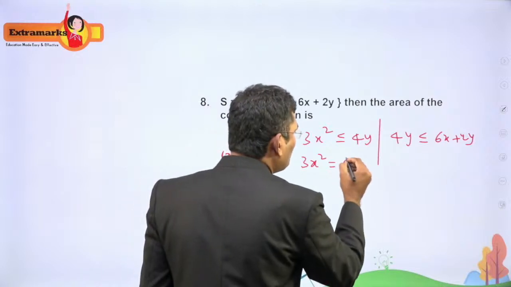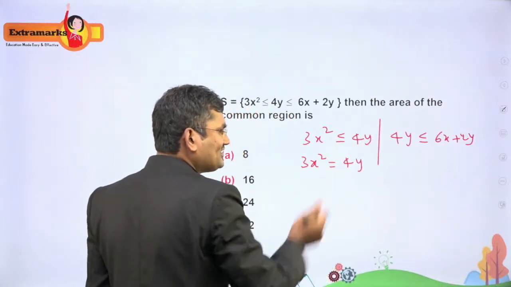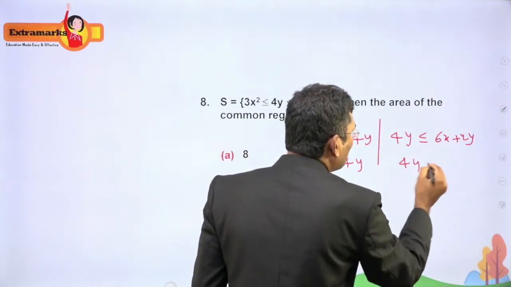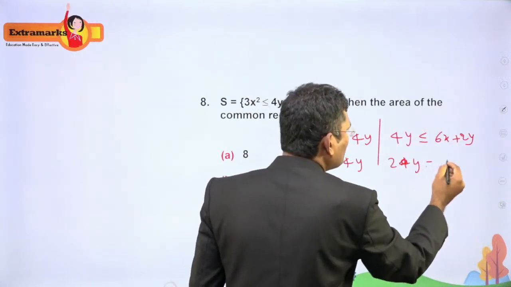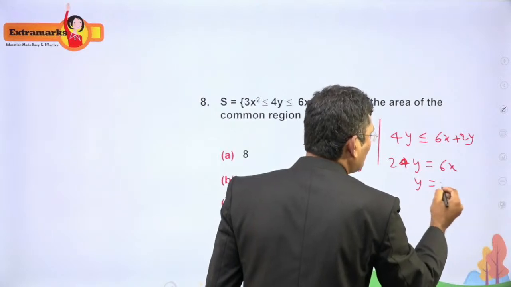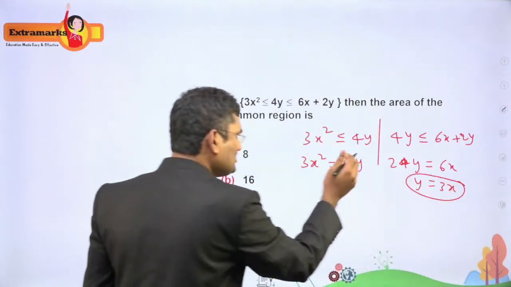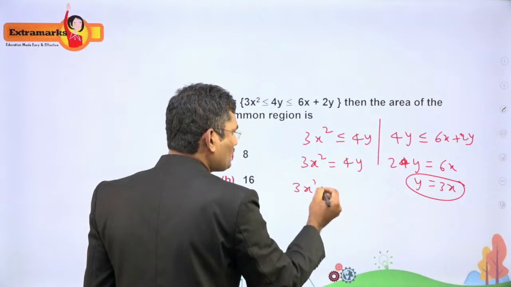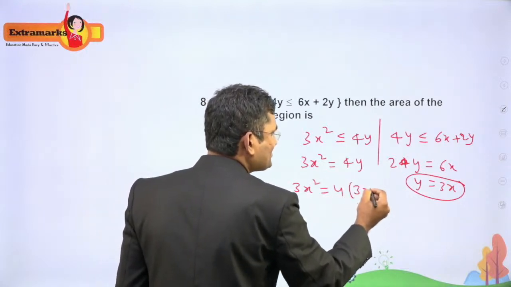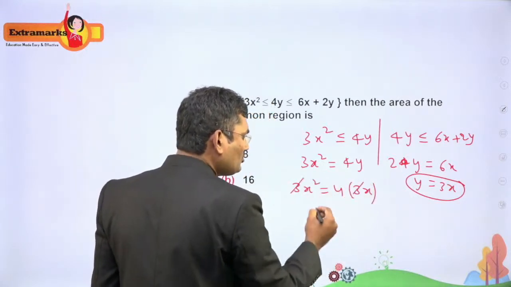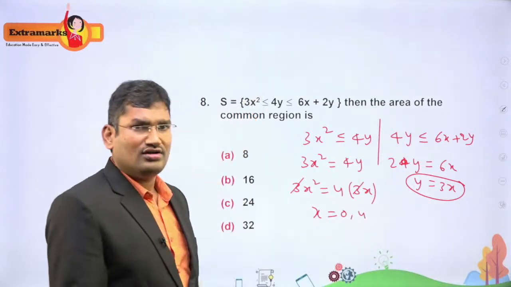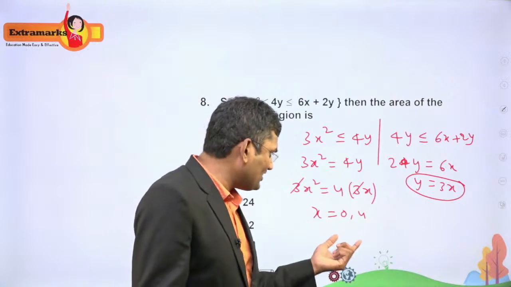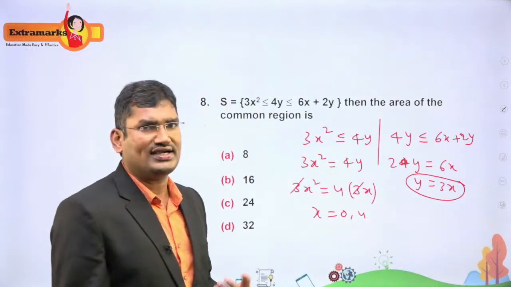3x square is equal to 4y. To find the intersection point, take the equal to sign. 4y, this is 2y. Shifted to this side becomes 2y equal to 6x. So y is equal to 3x. Substitute y equal to 3x here. 3x square is equal to 4 into 3x. So 3 gets cancelled out. x square is equal to 4x means x is equal to 0, 4. So these are the x values at which the two curves are intersecting.